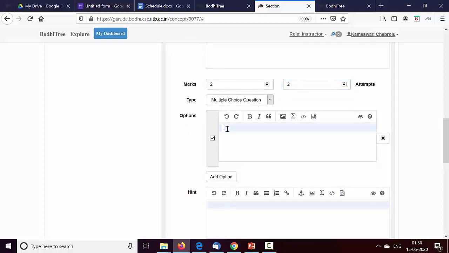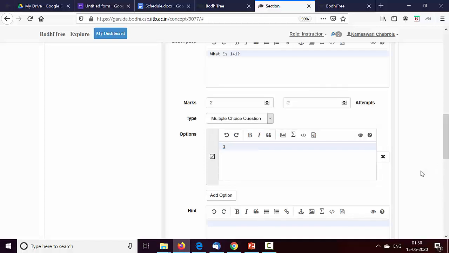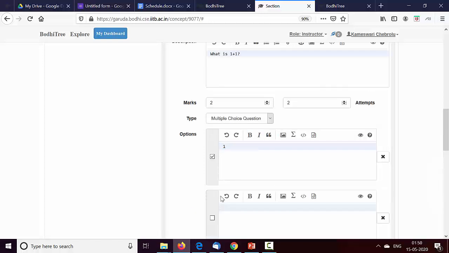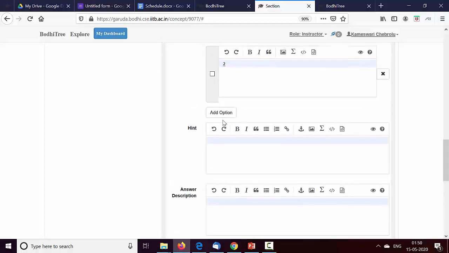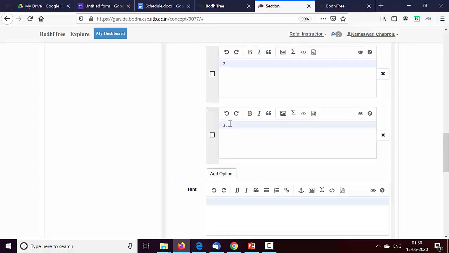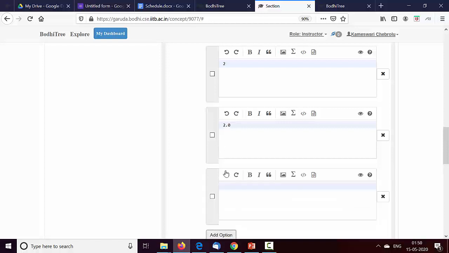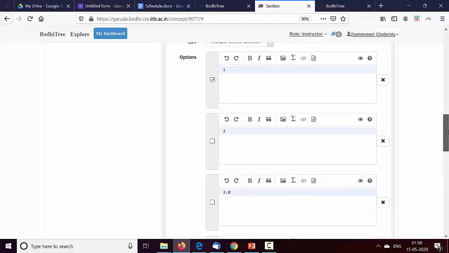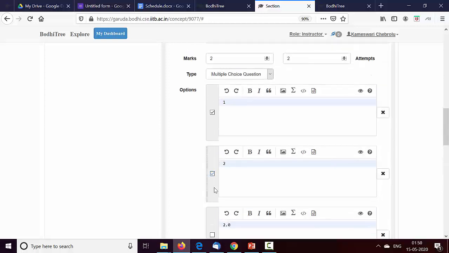And I'm going to make this a multiple choice question. So I will say 1, 2, add option. I will also say 2.0 and let's say 3. Because it is multiple choice, this is also correct, this is not correct, this is also correct. So I can select 2.